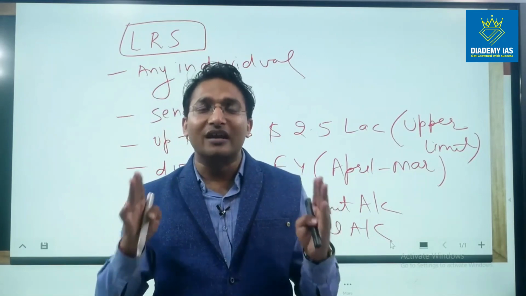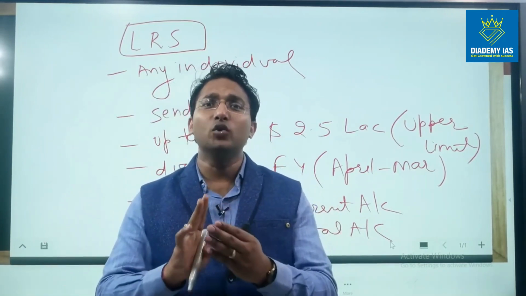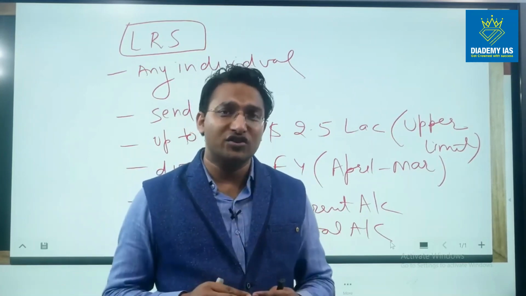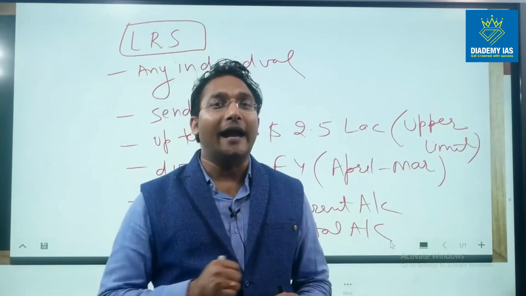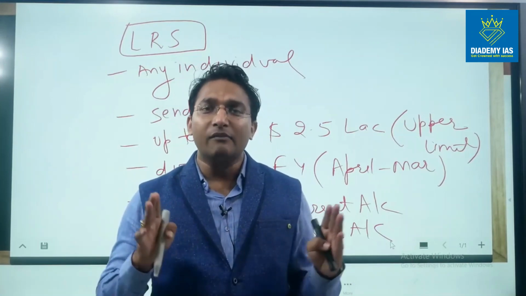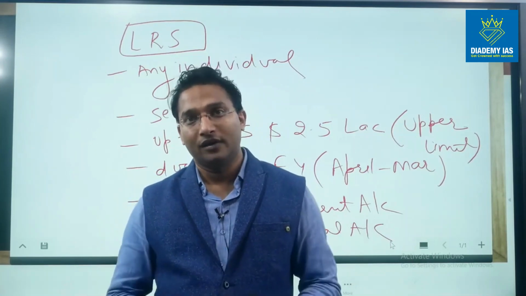So the purpose of the Liberalized Remittance Scheme is to allow individuals to engage in permitted foreign exchange transactions. At the same time, there is an upper limit so that we are able to manage the foreign exchange reserves of India, right?